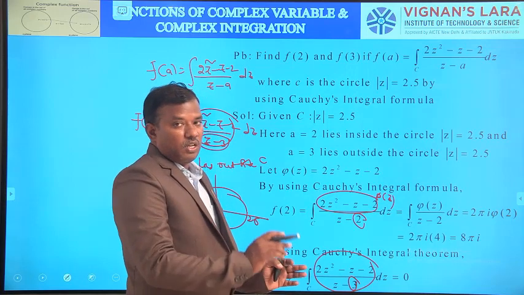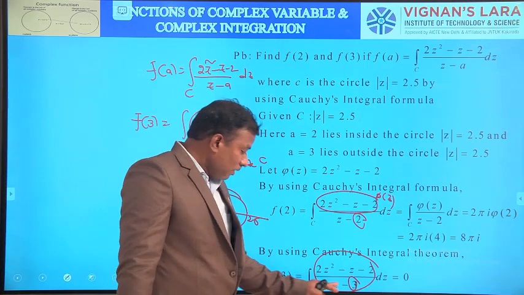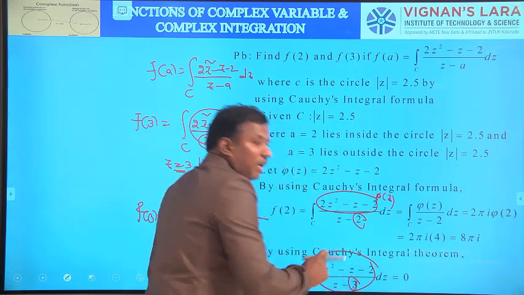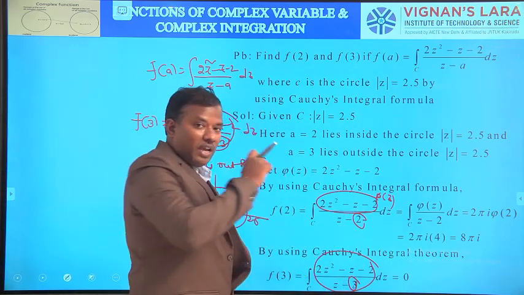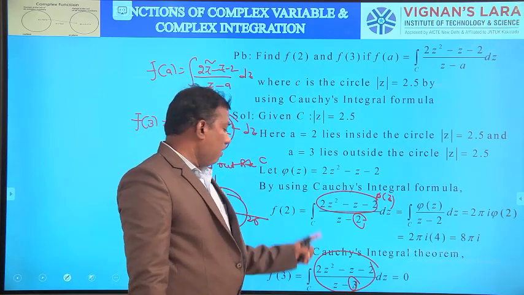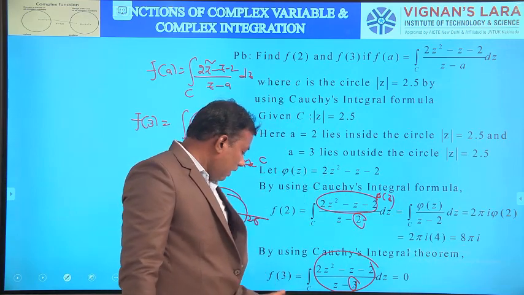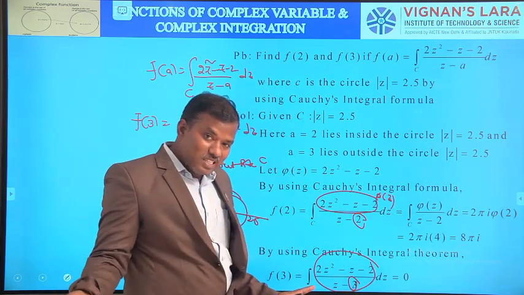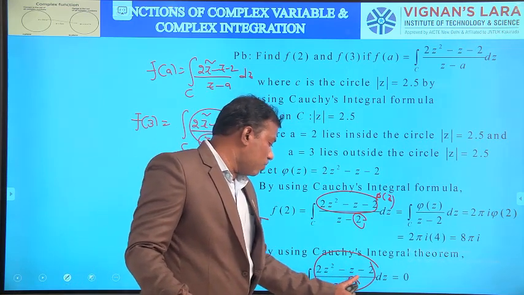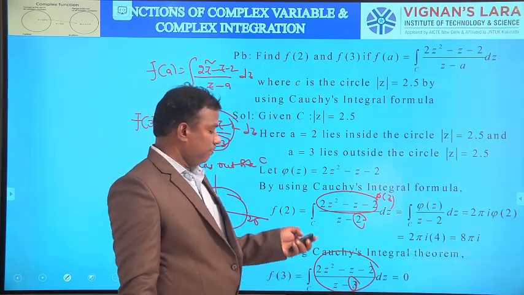See the difference between Cauchy's integral formula and Cauchy's integral theorem. In Cauchy's integral theorem, the singular point lies outside C. Here the singular point 2 lies inside C, so only the numerator value φ(a) is used. So f(2) is 2πi times φ(a), with a = 2, which equals 8πi. Here for f(3), since 3 lies outside C, the integral over C of (2z² − z − 2)/(z − 3) dz equals 0.